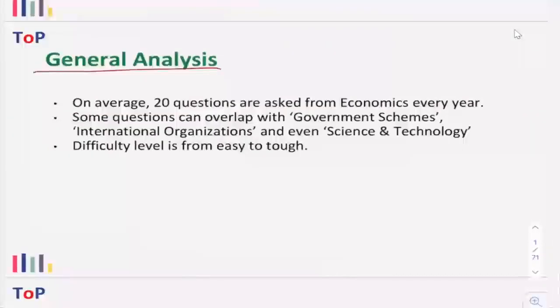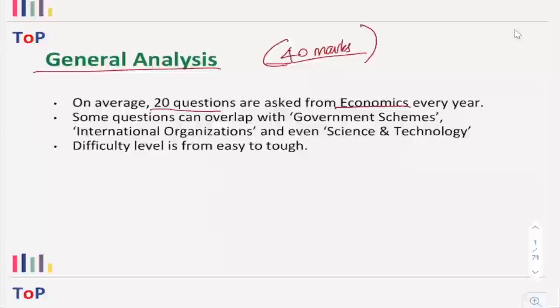Now here you have to understand that on average every year UPSC is asking around 20 questions from economics in the prelims examination. So 20 questions means it is 40 marks, and you know how important it is to secure these 40 marks, right? Even 2 marks is very important when it comes to prelims, as we see that many aspirants actually lose out on prelims just because of 1 mark or even 2 marks. So it is very important that you score maximum questions that come from the economics portion.